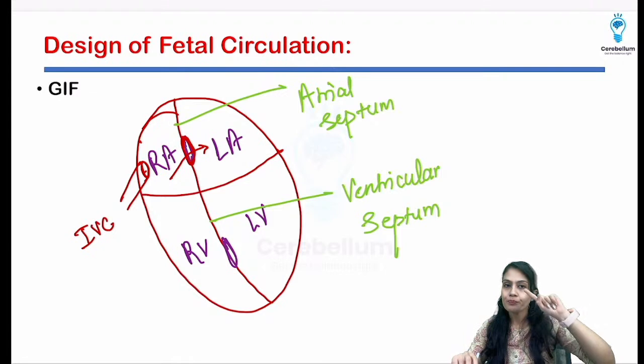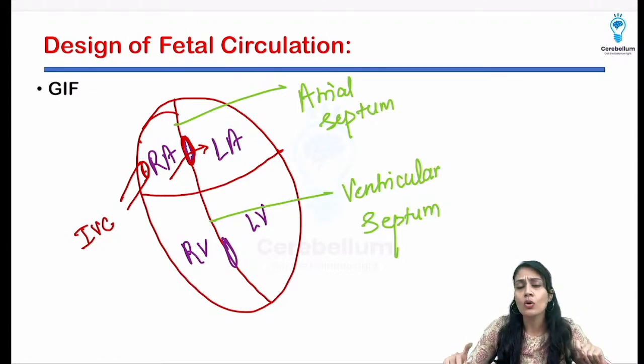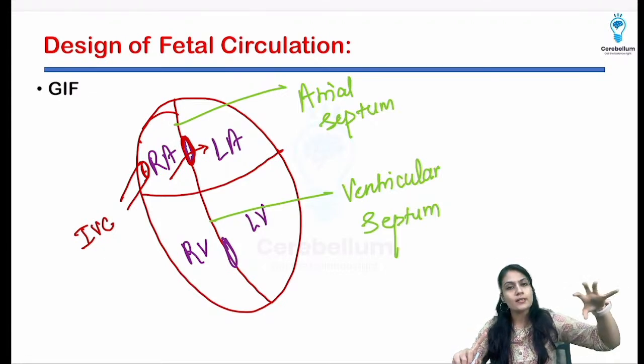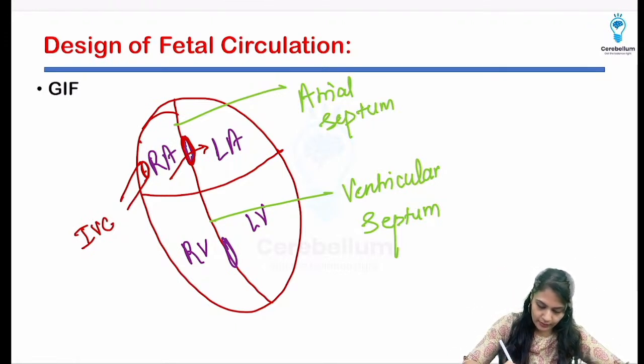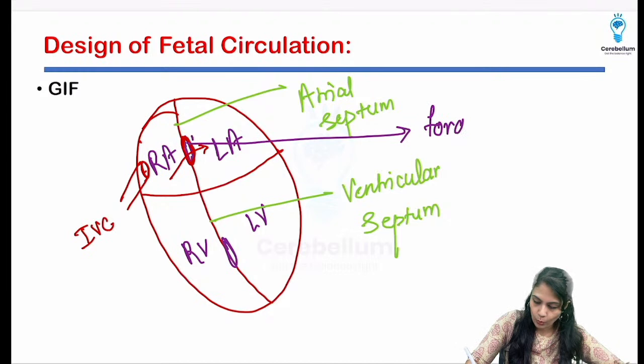Now understand why it is happening, so we'll see that in a minute, but just understand that the opening from where the blood is going into the left atrium, this part is known as the foramen ovale.